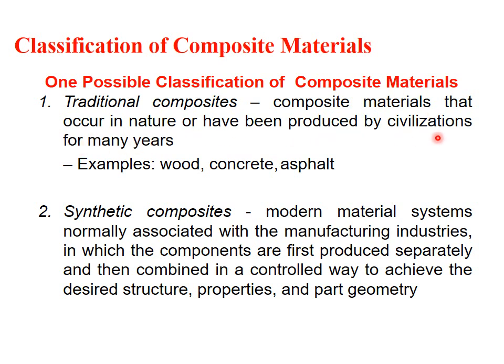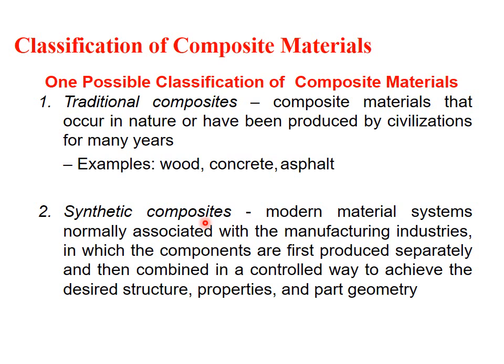The first type is traditional composite material, or we can say natural composite material. These are those materials which are present in nature or have been produced by civilizations for many years. Examples: wood, concrete, asphalt, and similarly bones. Bones are also composite material, being part of the animal body. So these are the examples of traditional, or natural, composite material.